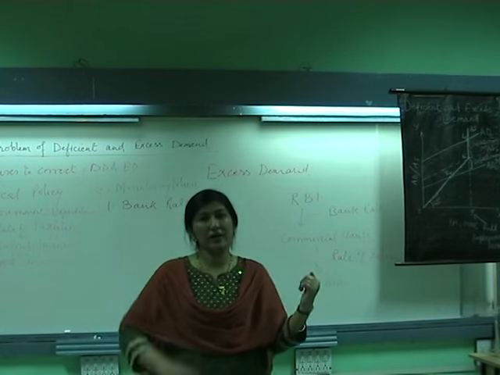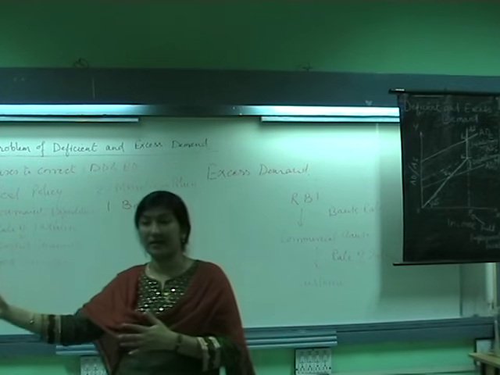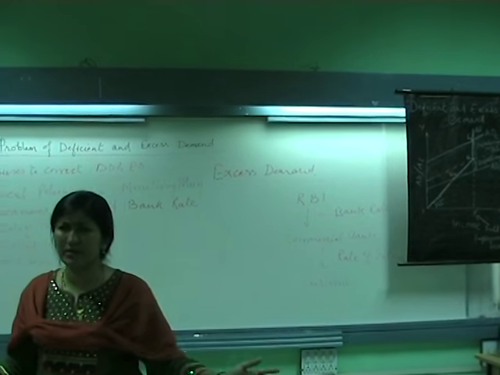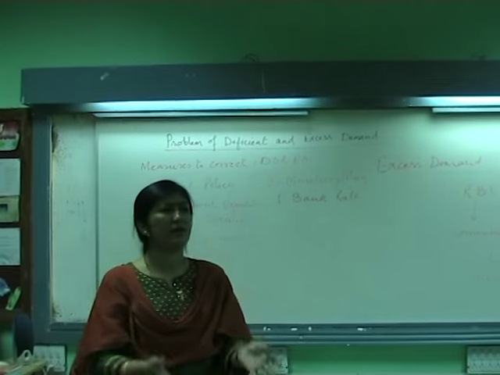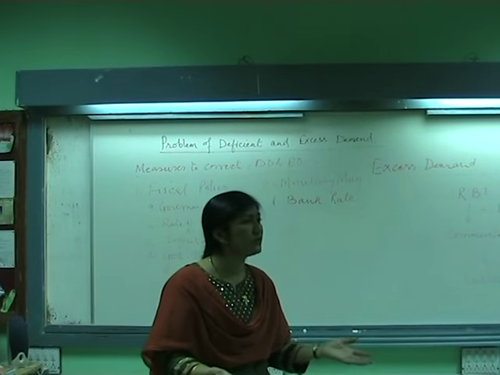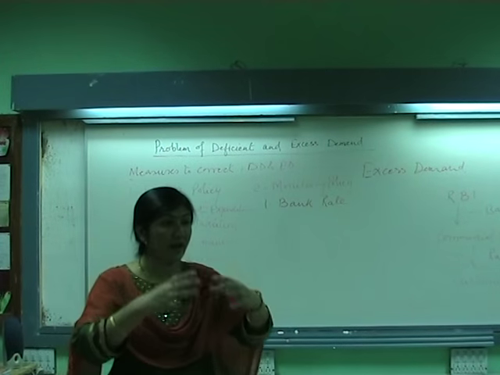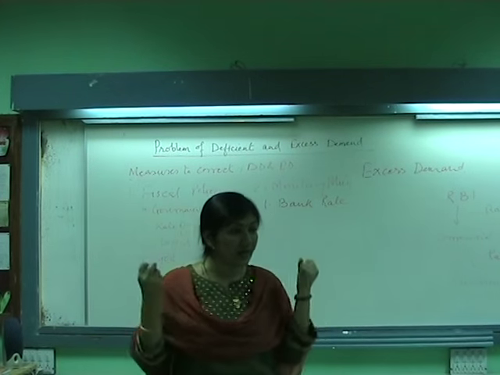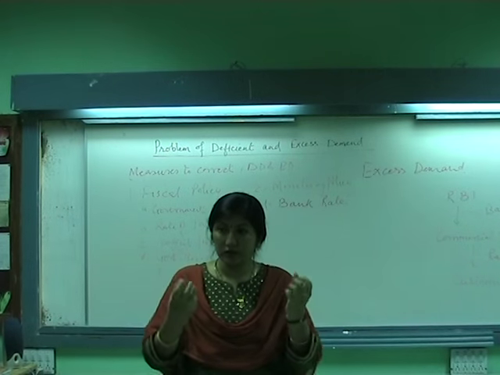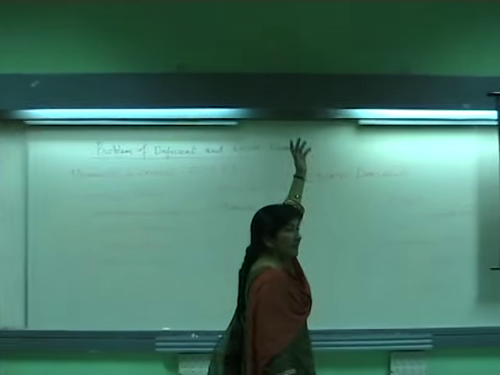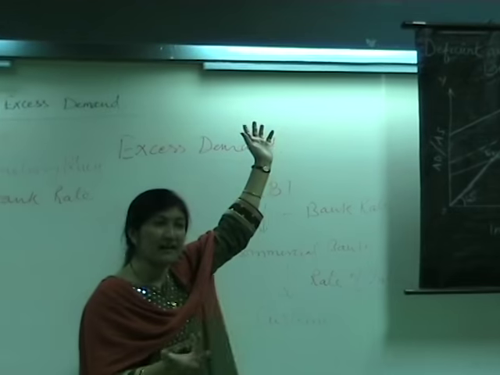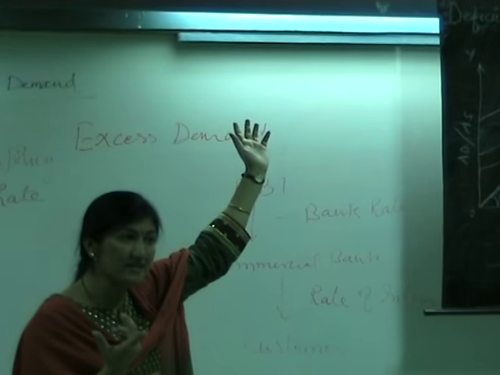I hope I am clear with this point. Did you understand? Now let us take the next part, excess demand. Too much demand in the economy. Means aggregate demand is rising. There is no aggregate supply because we are not able to produce more goods and services. So at this time, the extra money flowing in the economy, the government wants to suck it, to take it back. So what will the government do? It will increase bank rate. You are figuring it out yourselves, you have understood the situation. Go ahead, now what will we do?